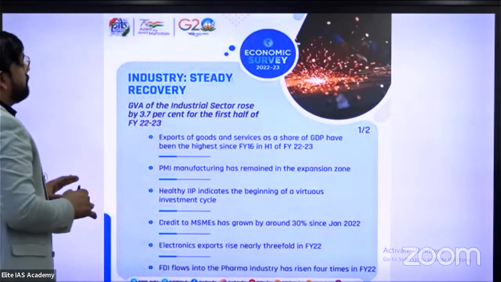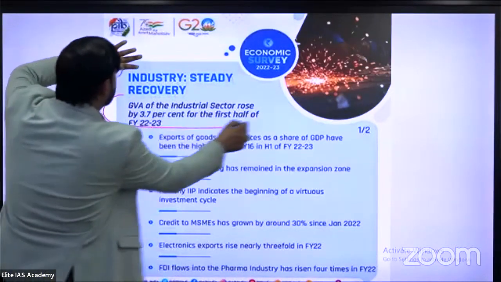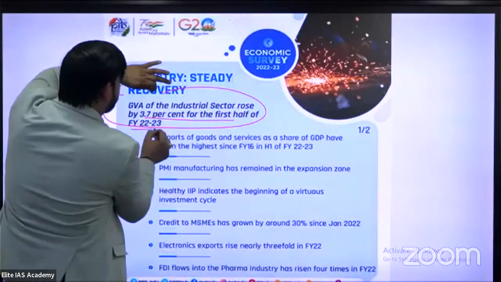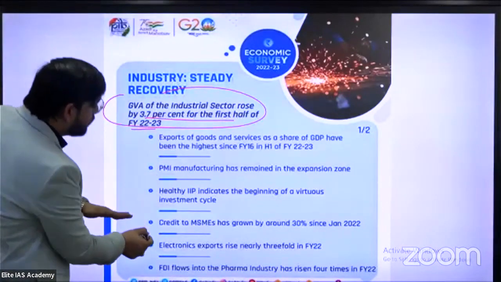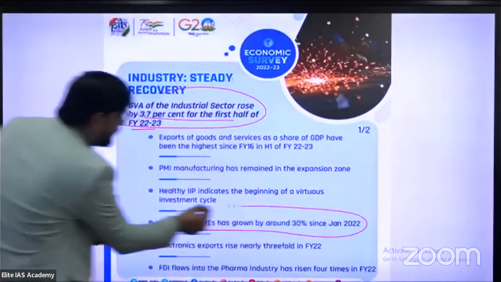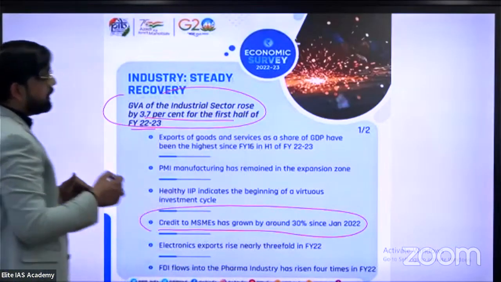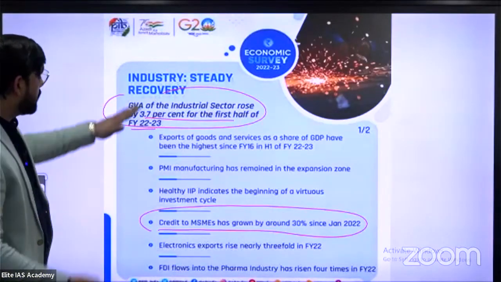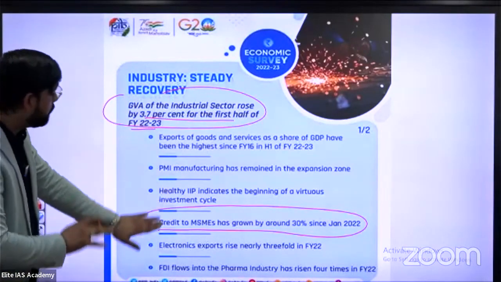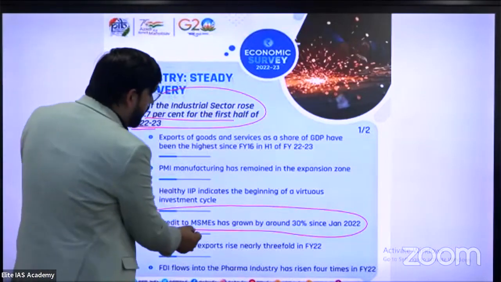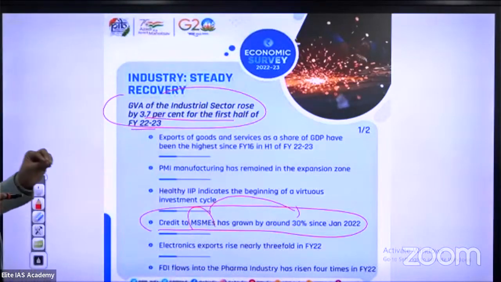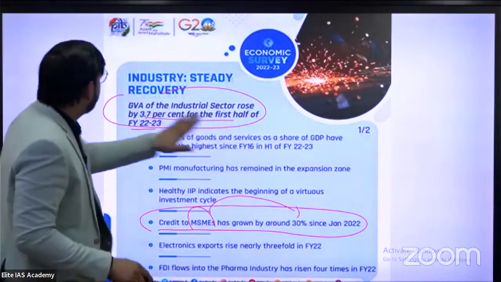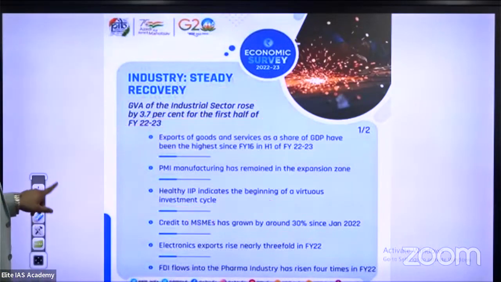Industry and steady recovery. The first thing is that GVA of the industrial sector rose 3.7% in the first half of financial year 22-23. Our other sentence is that credit to MSMEs has grown by approximately 30% since January 2022. The others are common sentences, but this sentence is very important for you. This sentence is important, and also 3.7% for the first half of FY 22-23.